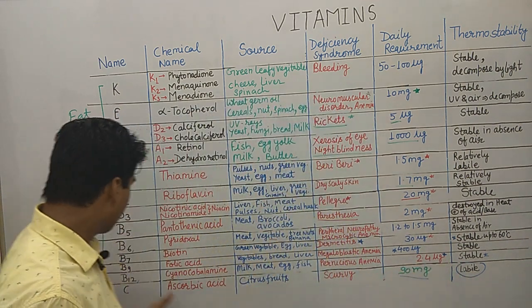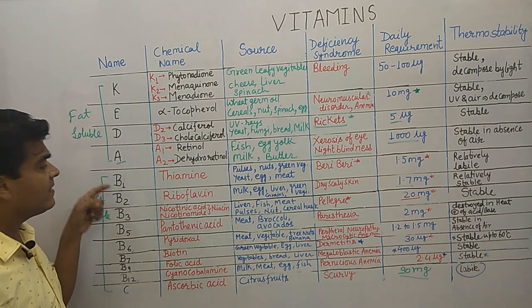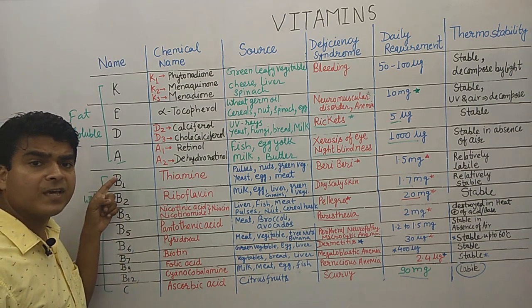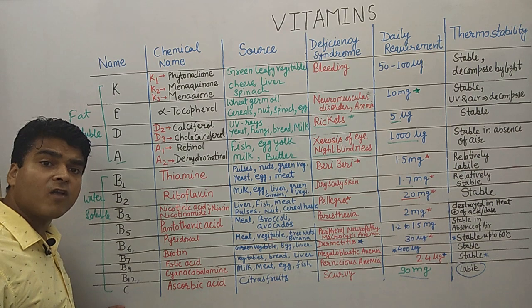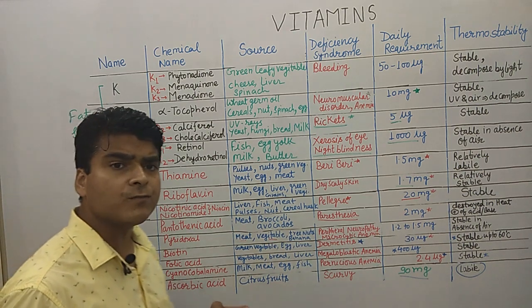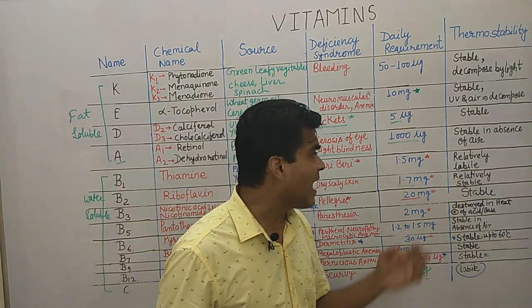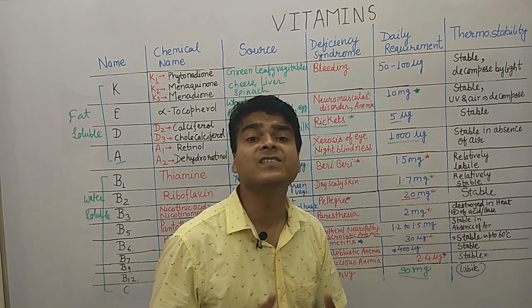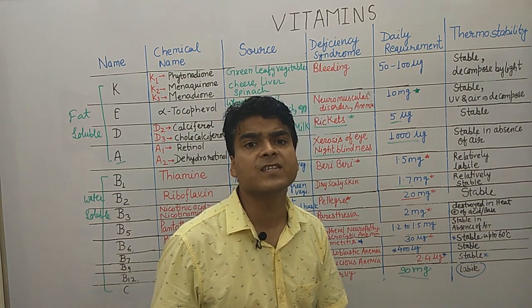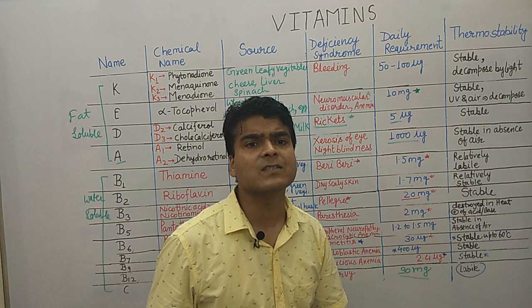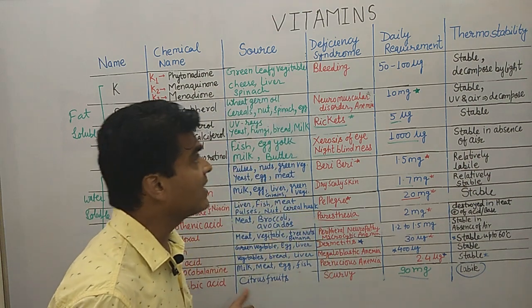Clear everyone? So remember this, we started water soluble vitamins from B1 and ended on vitamin C. Both B1 and C are heat unstable. Okay, heat unstable vitamins. So the examiner may ask questions on this section as well.